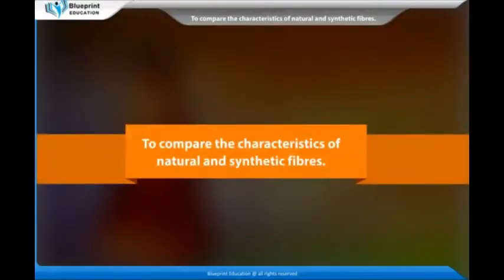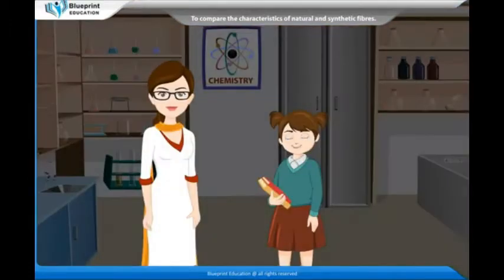Thank you. To compare the characteristics of natural and synthetic fibers. Madam, what is the difference between synthetic and natural fibers? Fibers may be natural or man-made, synthetic. The natural ones are obtained from natural sources like plants and animals. The basic component of plant fibers is cellulose, whereas the basic component of animal fibers is protein. The synthetic fibers are manufactured as a result of some chemical processes.